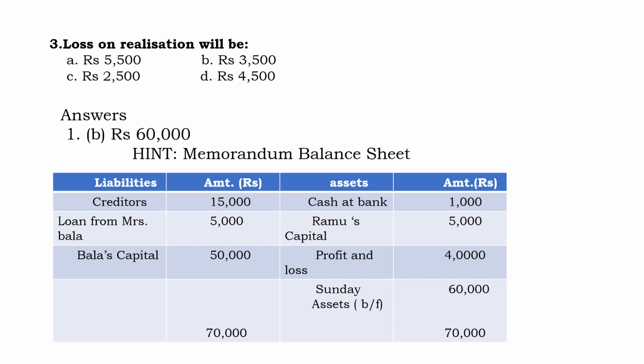We are going to find out the sundry asset. It should be the answer. So you add the liability side, you are going to get 70,000. In the asset side, you are going to get 10,000 only. So 70,000 minus 10,000, the remaining will be the sundry asset, that is 60,000. For the first question, the answer will be 60,000.